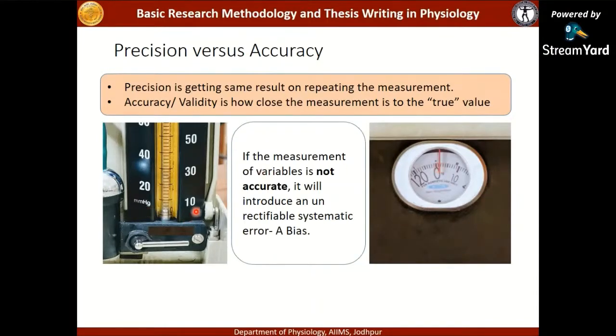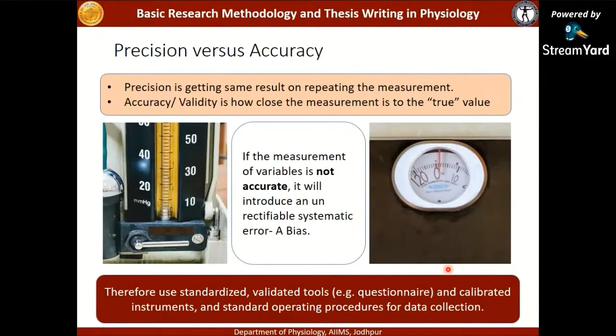And here also, this little blood pressure, 2 millimeters of mercury, will be added every time you are recording the blood pressure. So therefore, use standardized, validated tools and calibrated instruments and standard operating procedures for data collection.